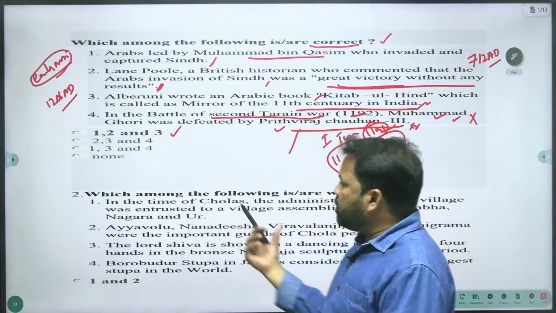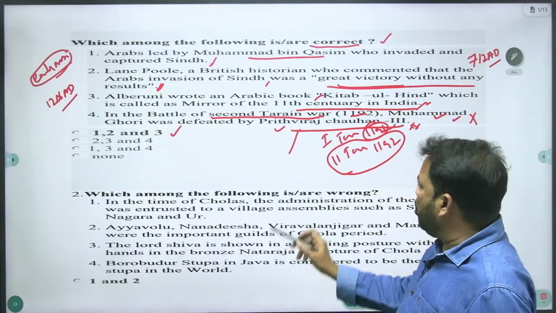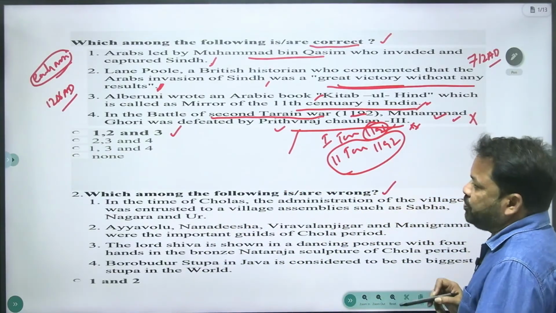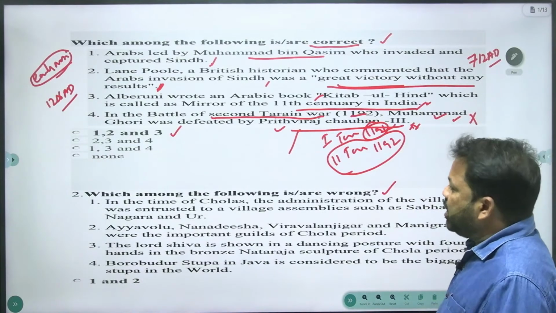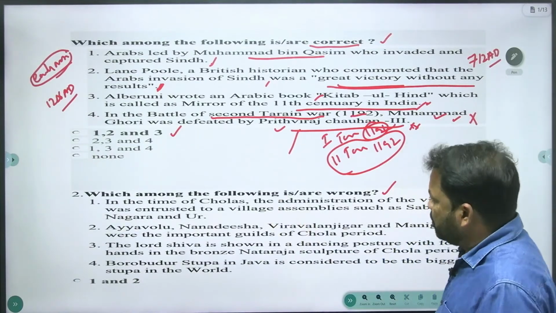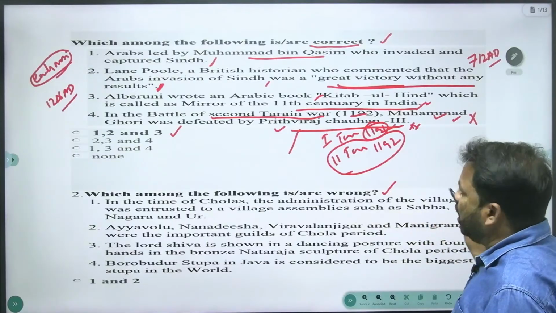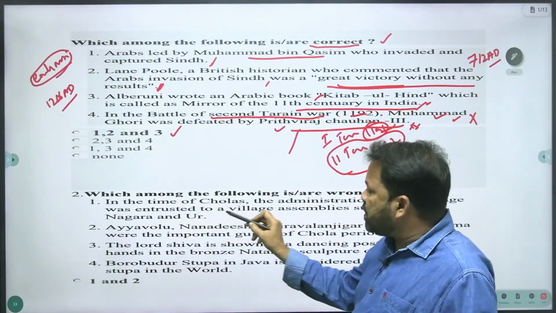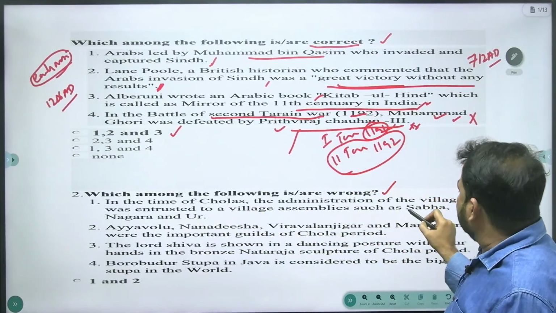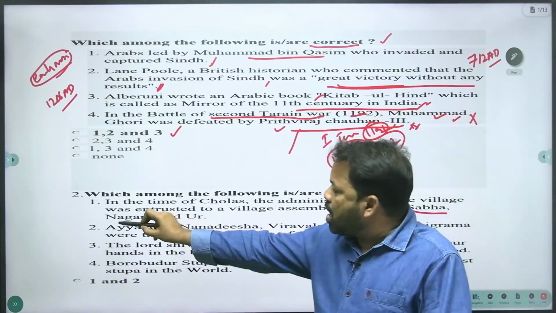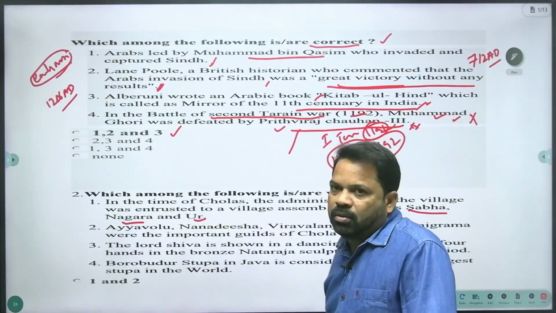Yes. Let's come to the second question. Which among the following is or are wrong? In the time of the Cholas, the administration of the village was entrusted to village assemblies such as Sabha, Nagara and Ur.